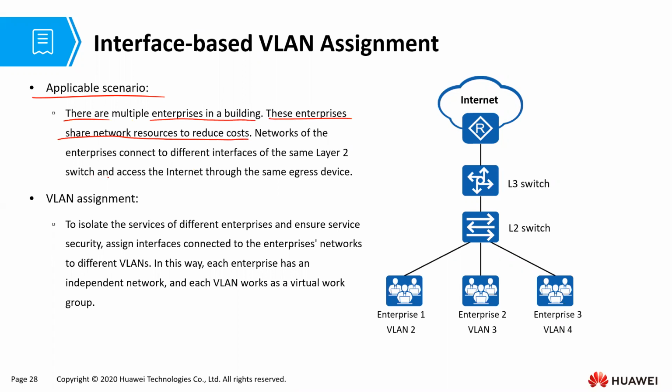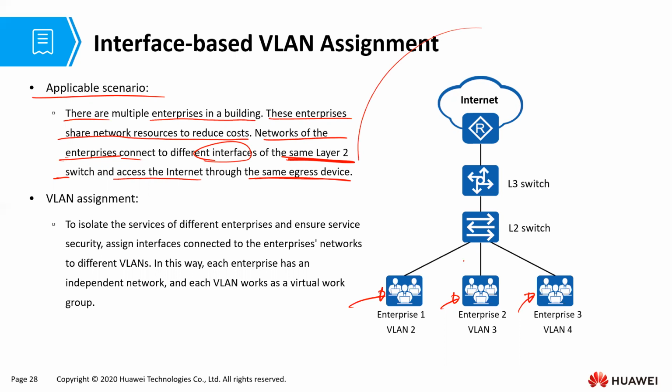So maybe you're the one managing the network of some big building in town that has a lot of enterprises. That is now a service you can go and start up in town. Networks of the enterprises connect to different interfaces of the same layer 2 switch and access the internet through the same egress device. So imagine we have an enterprise, something company limited on that building, and then another enterprise, anything enterprise limited on that building, and then another one, something everything enterprise limited on the same building.